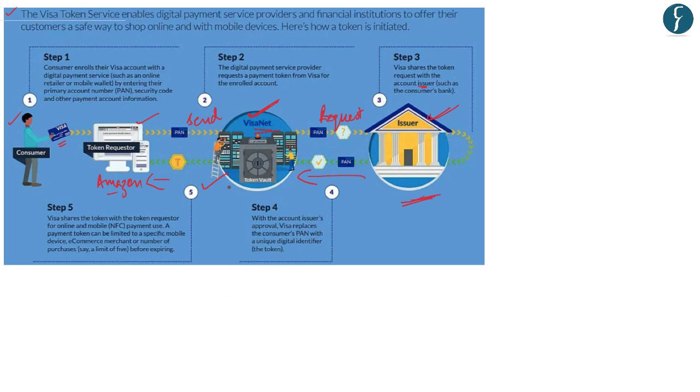Now, please don't get confused if you're not understanding this process. All you need to remember is that instead of you putting your actual account details or your card details, in the process of tokenization, you will be using a unique alphanumeric code which will replace your actual account details and will help you with smooth, easy and quick transactions, especially with an online service provider.